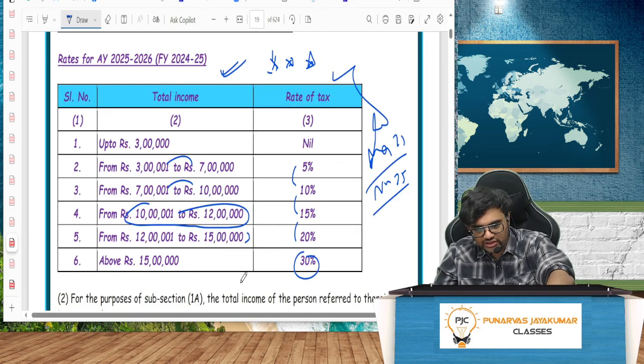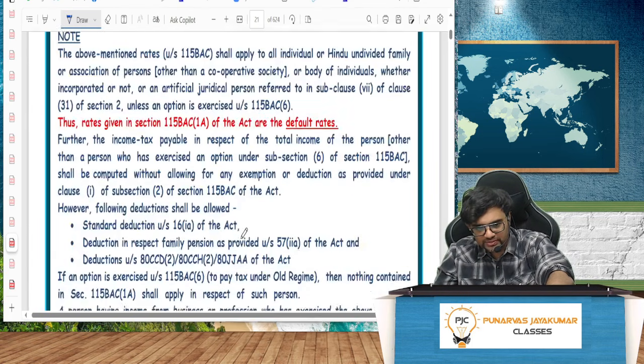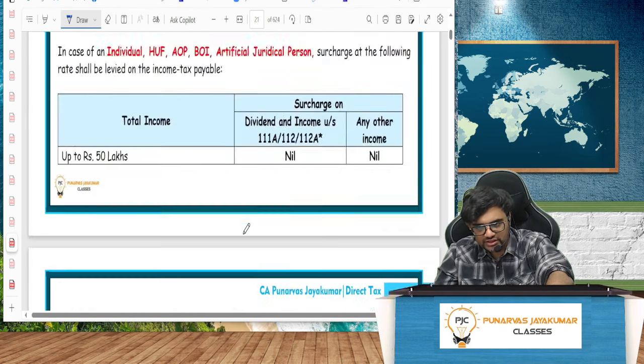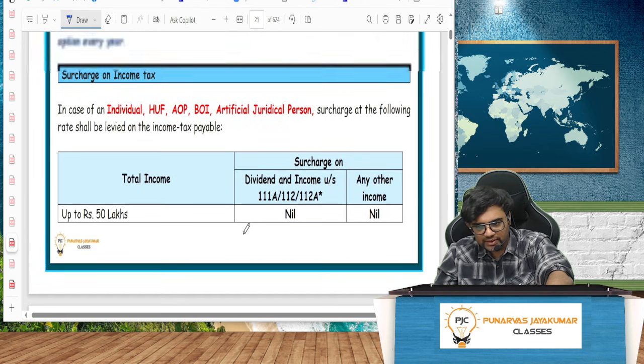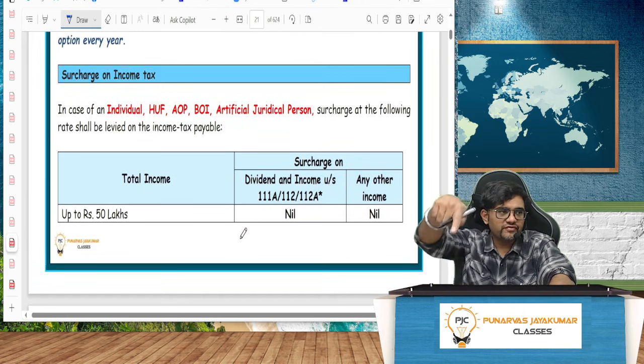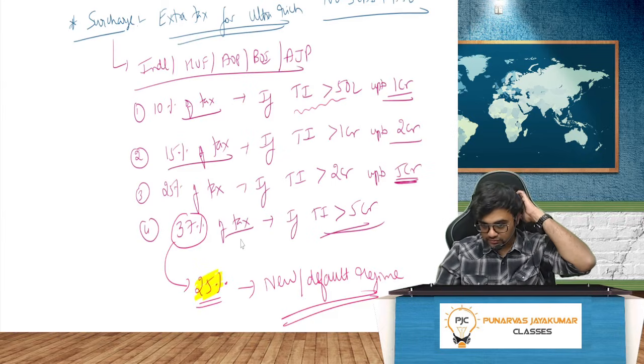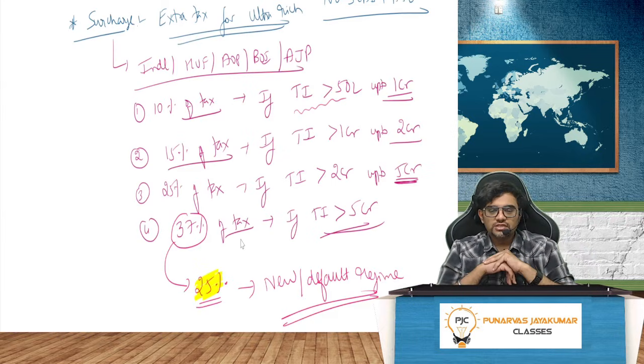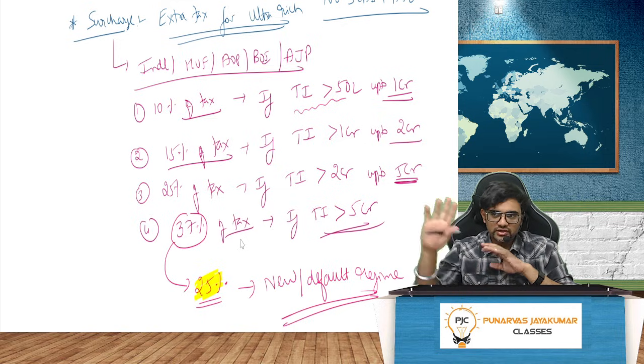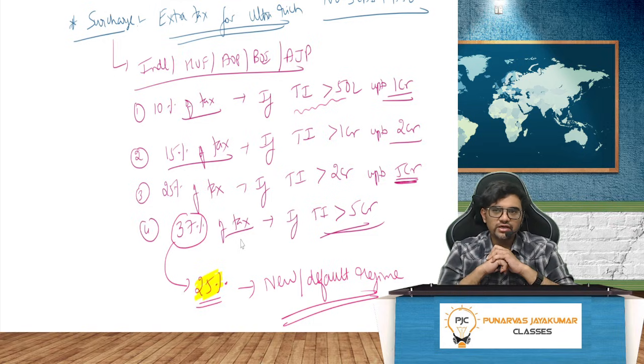Everything is there in the notes here. Don't worry. Surcharge is given here separately. Page number A9, my dear friend. Surcharge is given. So 10% of tax, 15% of tax, 25% of tax, 37% of tax. And here finally, it is 25% in the new or default regime. This is for regular income only. This is for regular income only.